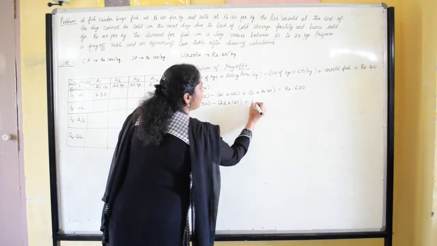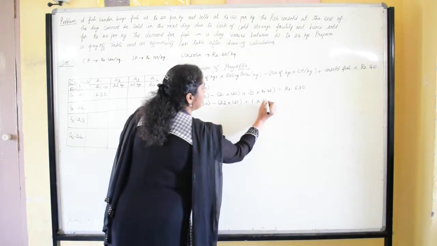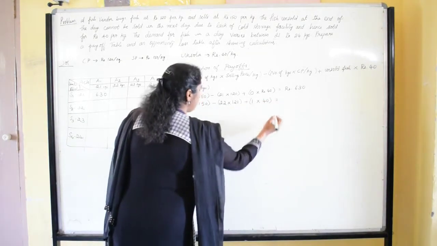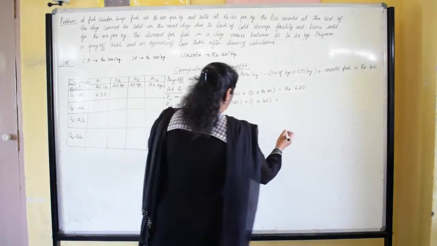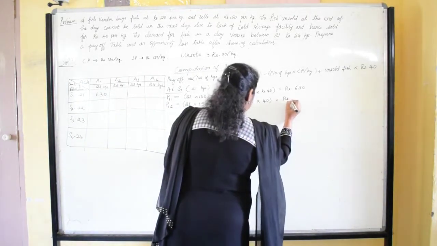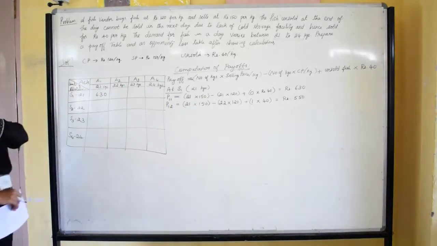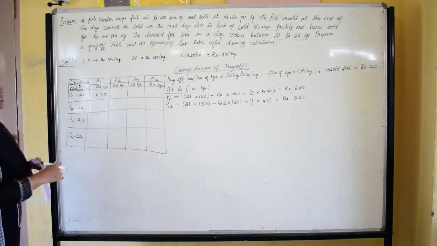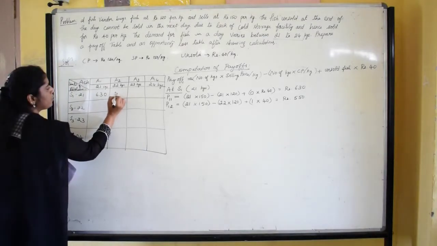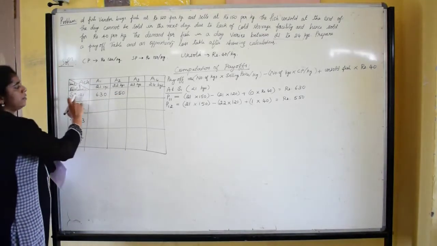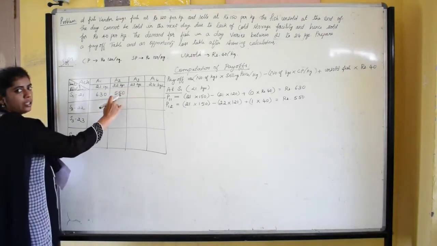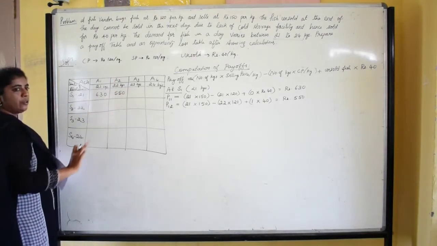So we take 1 into 40. If you calculate the value, what you are going to get is rupees 550. After simplification, the answer is rupees 550. So the profit or the payoff value at first row, second column is 550 rupees.